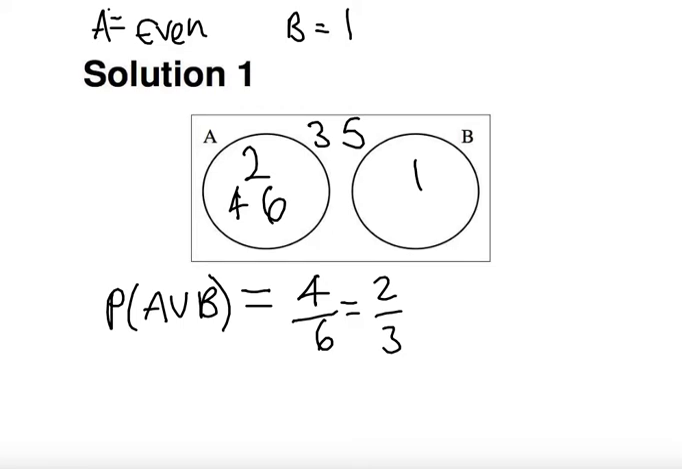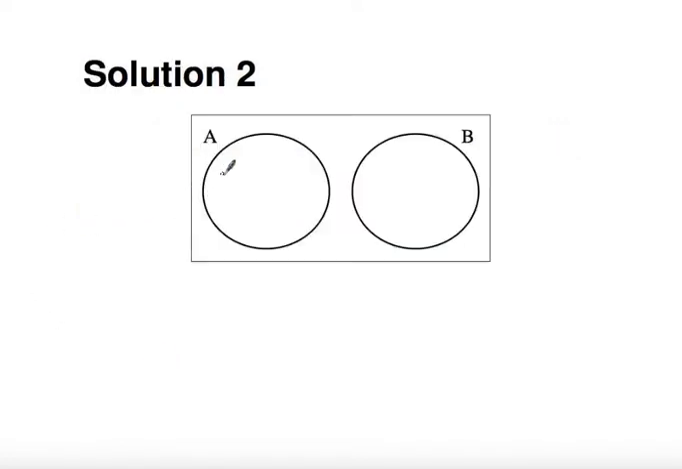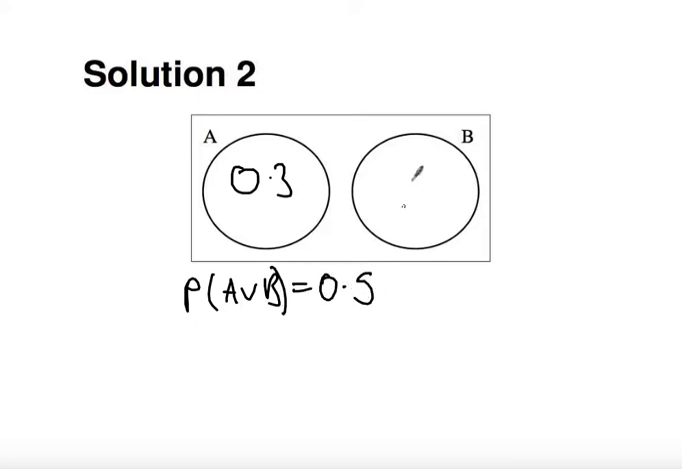Let's look at a slightly different one. Given that the events A and B are mutually exclusive and that the probability of A is 0.3 and the probability of A union B is 0.5, we want to find the probability of B. Okay, so what I know is that the probability of A is 0.3. I know the probability of A union B is 0.5. So really, all I'm looking at is I know that this has to add up with this to give us 0.5. It'll be 0.2.